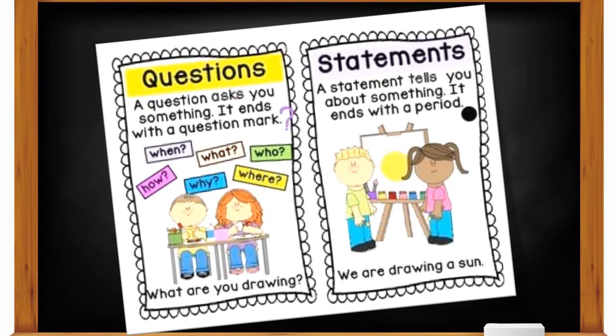Now let's learn what is question and statement sentence. First, we will discuss the statements. A statement tells you about something. It ends with a period. A sentence which tells you something is a statement sentence. For example, we are drawing a sun, and it ends with a period. A period, that means a full stop. Okay? Any sentence that tells you something is a statement sentence.